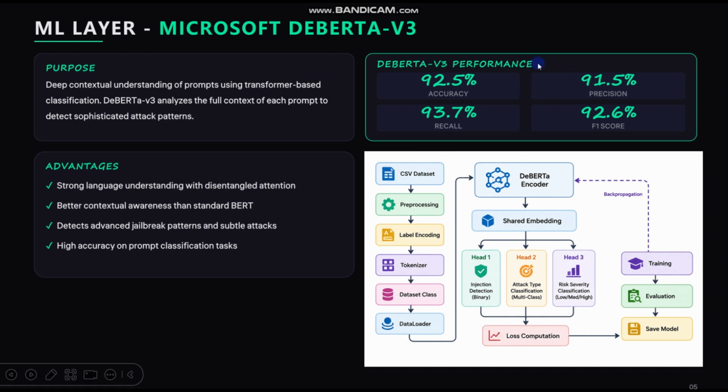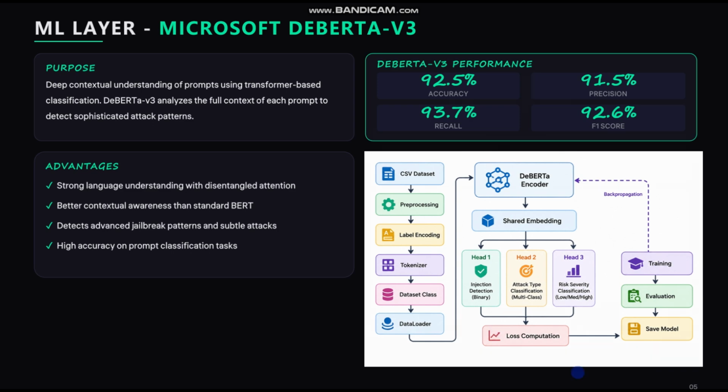And on the right side you can see the performance. We have 92 accuracy. As I said, we had a 109k dataset, so we used 90% of the dataset for training and 10% for validation. And at the bottom you can see the architecture graph: dataset, pre-processing, label encoding, tokenizer, data class, data loader, DeBERTa encoder, shared embedding, loss function, and we also used the neural network layer, the dropout function, and an evaluation function to make it more accurate and stable.